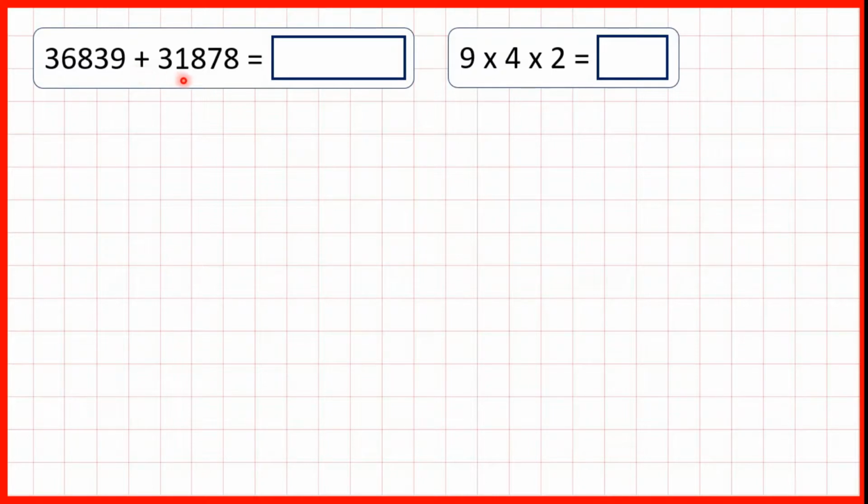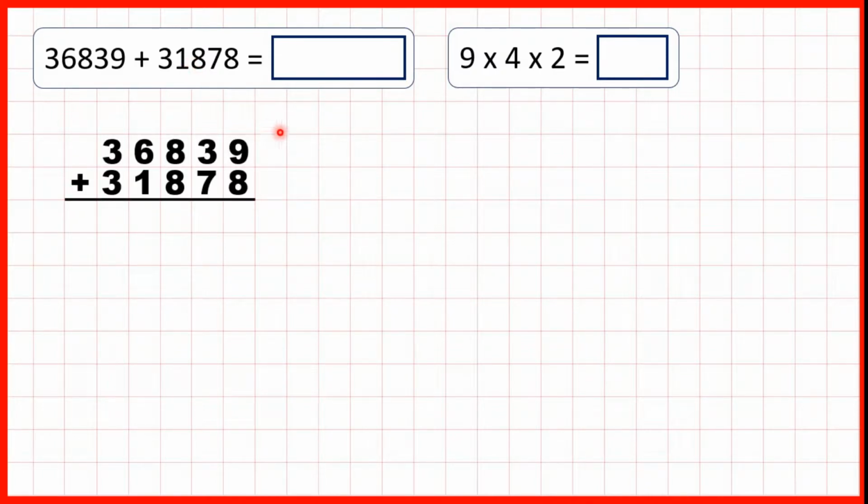36,839 plus 31,878. So we can set this out as a column addition. 9 plus 8 is 17, so 1, 7. 1 plus 3 plus 7 is 11, so 1, 1. 1 plus 8 plus 8 is 17, so 1, 7. 1 plus 6 plus 1 is 8, and 3 plus 3 is 6.